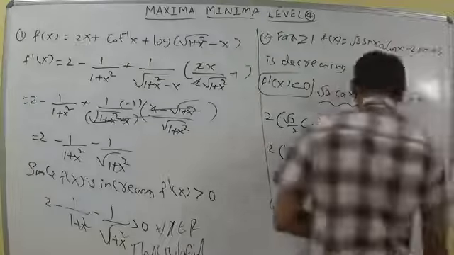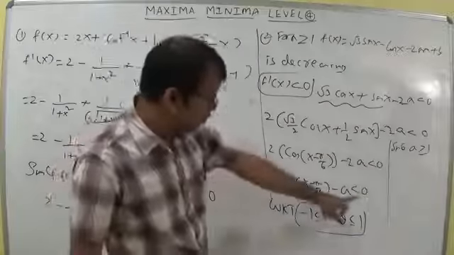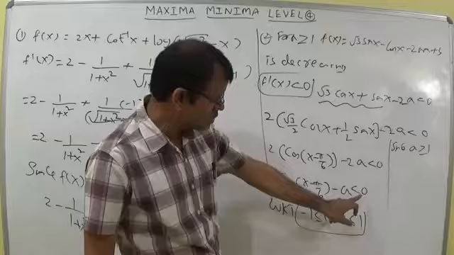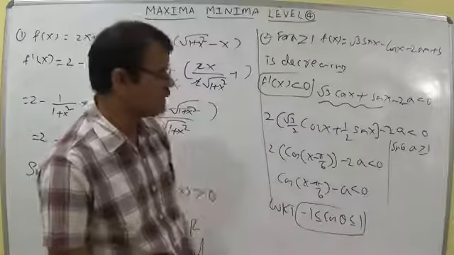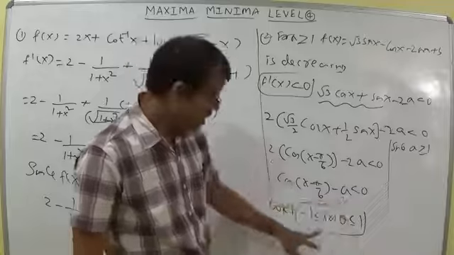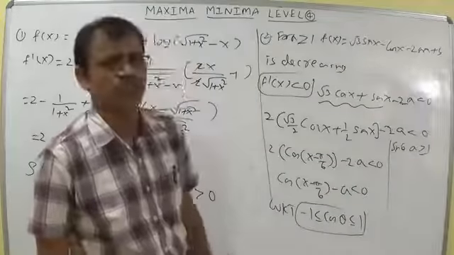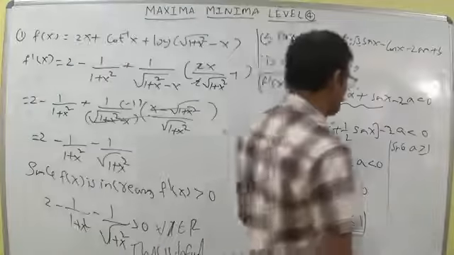If you think of this one as 1, 1 minus 1 is 0. We put equal to 0 also, this is also decreasing. Otherwise take any value, a is equal to 2: minus 1 minus 2 becomes minus 3, and 1 minus 2 becomes minus 1. So we can say that undoubtedly this is a decreasing function for every real number.